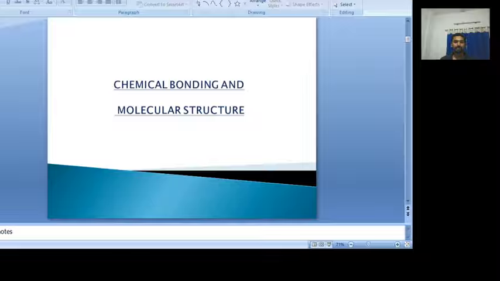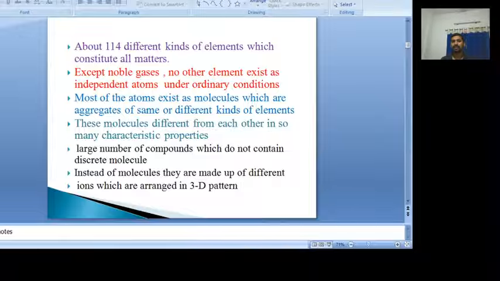Now comes the third chapter, chemical bonding and molecular structure. This is very important to understand so many properties of different compounds. We know that in the periodic table nearly 114 elements are present. Whatever matter is present in nature, all of it is made up of one or more of these different elements present in the periodic table.